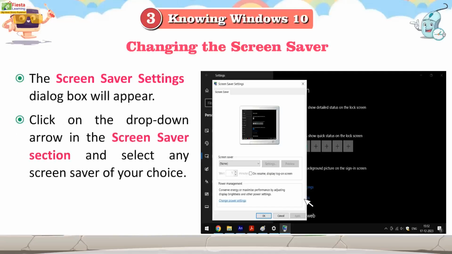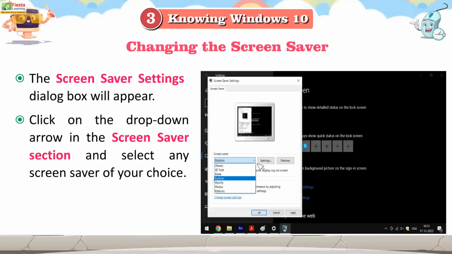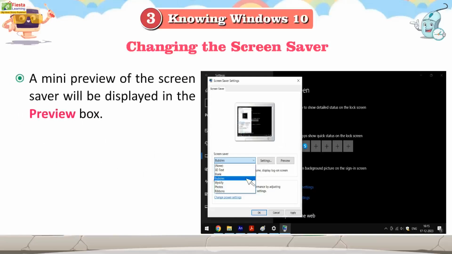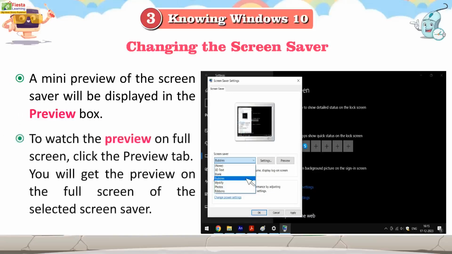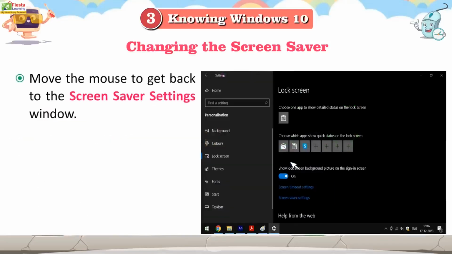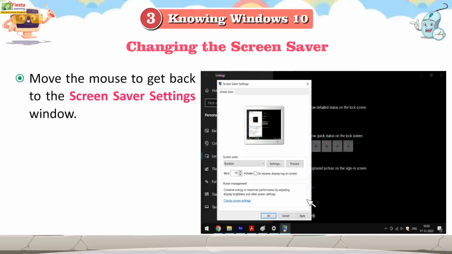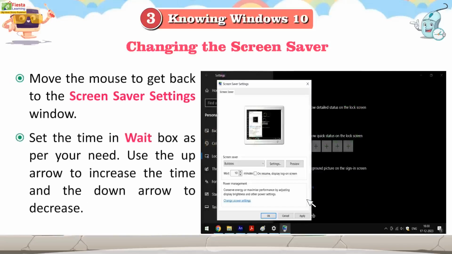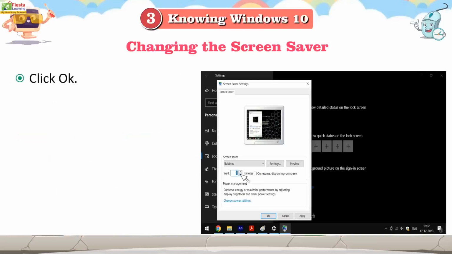Click on the drop-down arrow in the Screensaver section and select any screensaver of your choice. A mini preview of the screensaver will be displayed in the preview box. To watch the preview on full screen, click the Preview button. You will get the preview on the full screen of the selected screensaver. Move the mouse to get back to the Screensaver Settings window. Set the time in the Wait box as per your need. Use the up arrow to increase the time and the down arrow to decrease. Click OK.